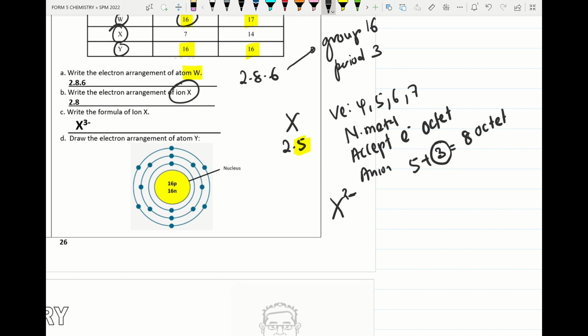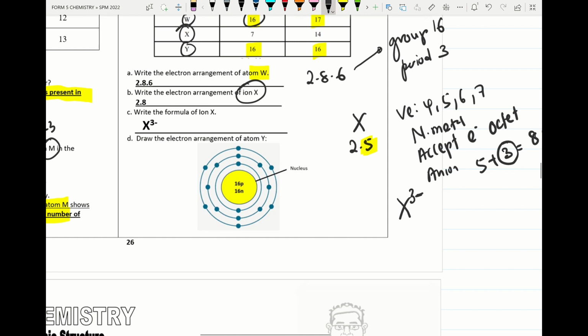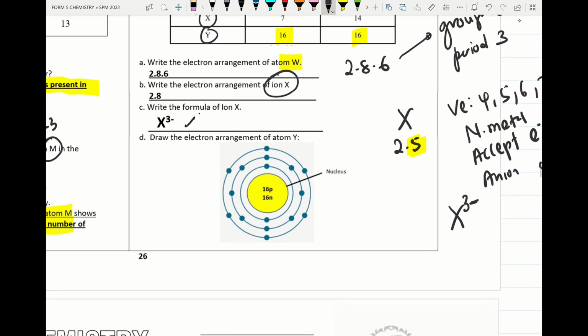We take the 3, we put in front here. So the formula will be X3 negative, and the electron arrangement is 2.5 plus 3. So that will be 2.8, already achieved a stable octet electron arrangement.